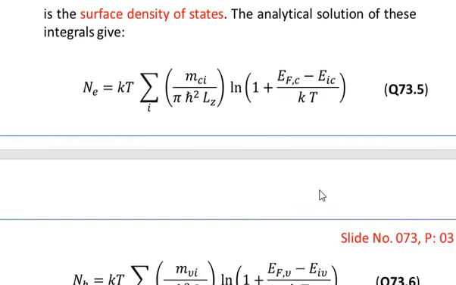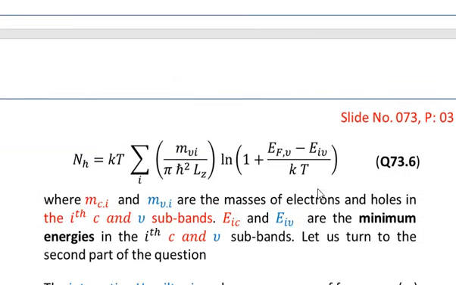And similarly, the density of holes is given by kT multiplied by the summation over I of mvi over pi h bar squared Lz, multiplied by the log of 1 plus e to the power EFV minus EIV divided by kT.